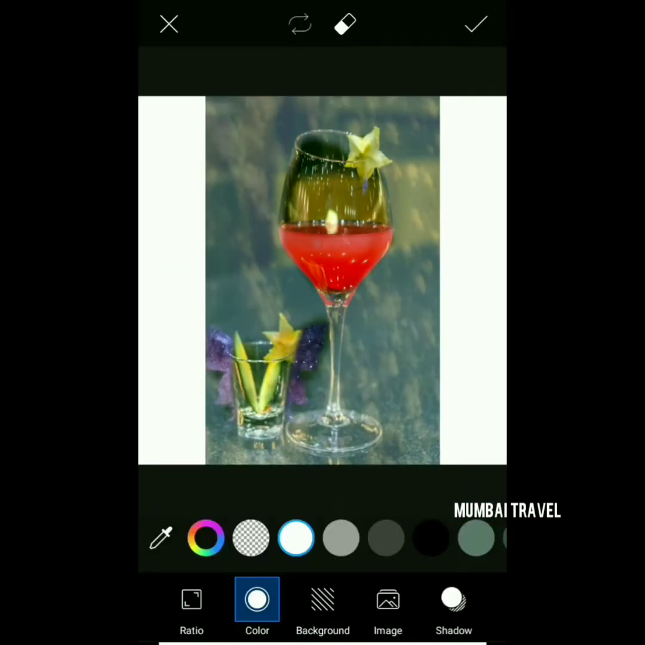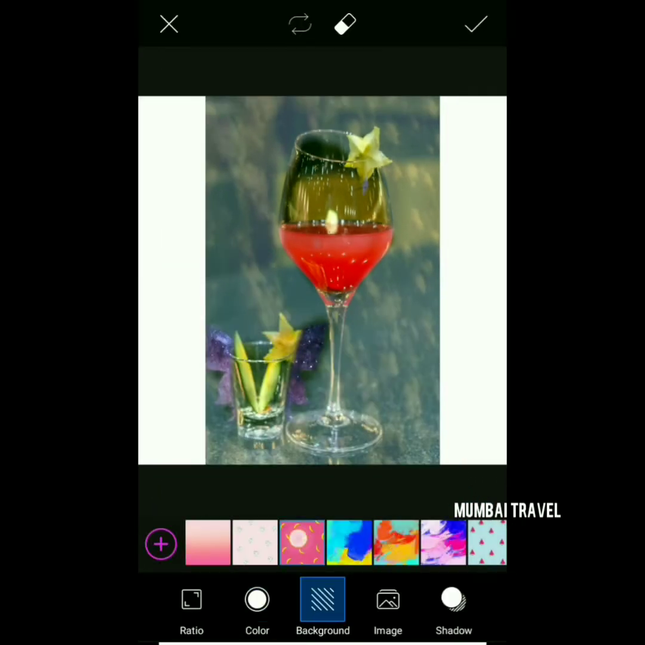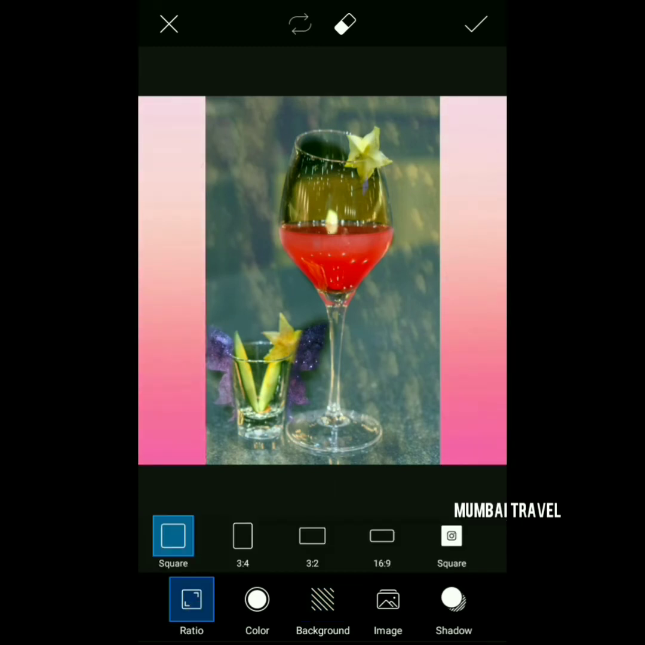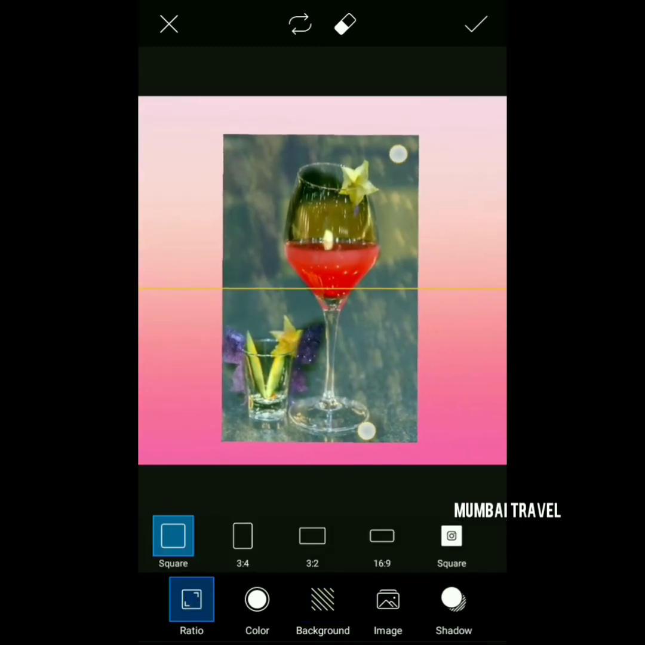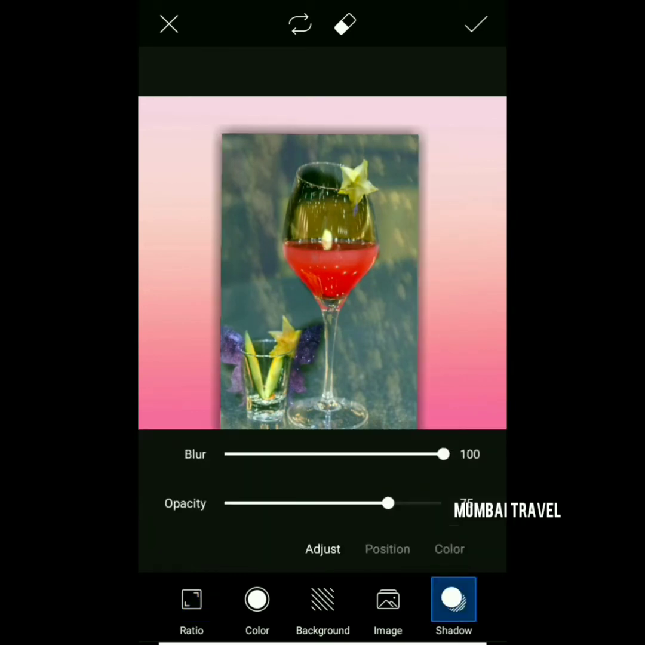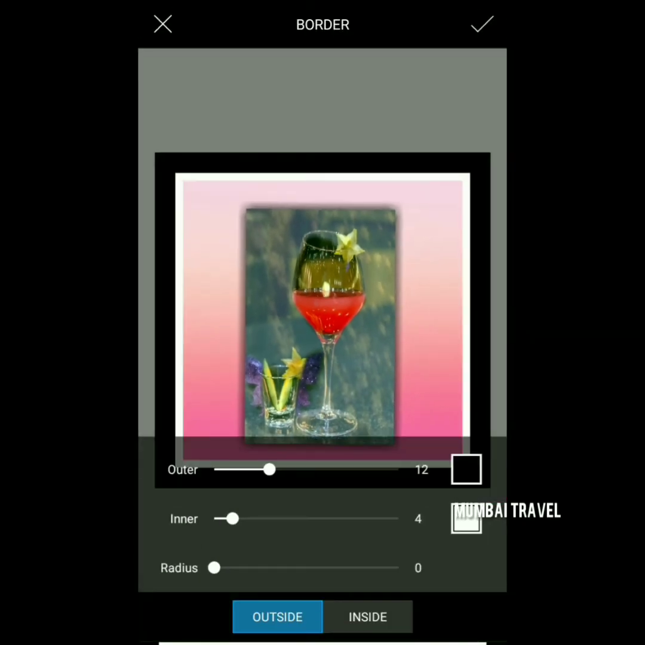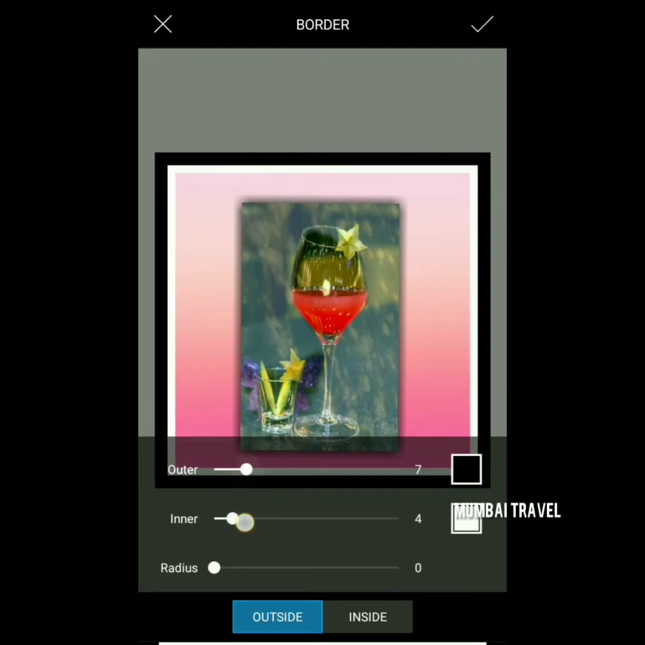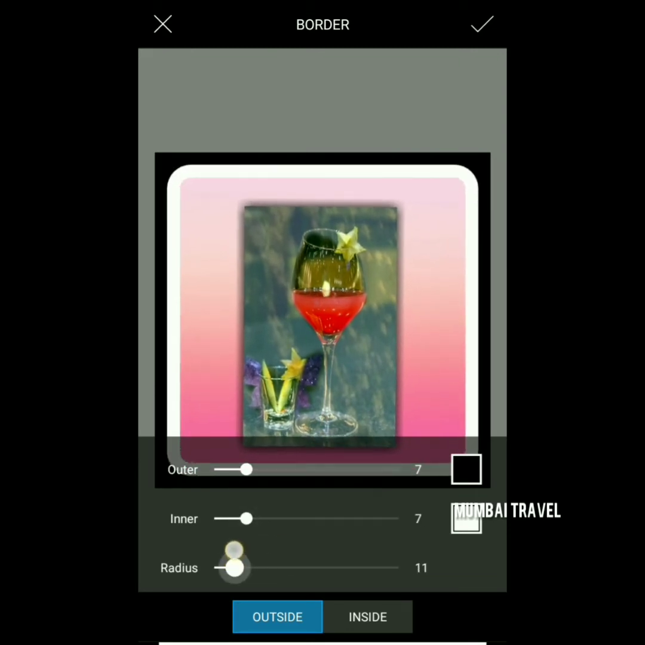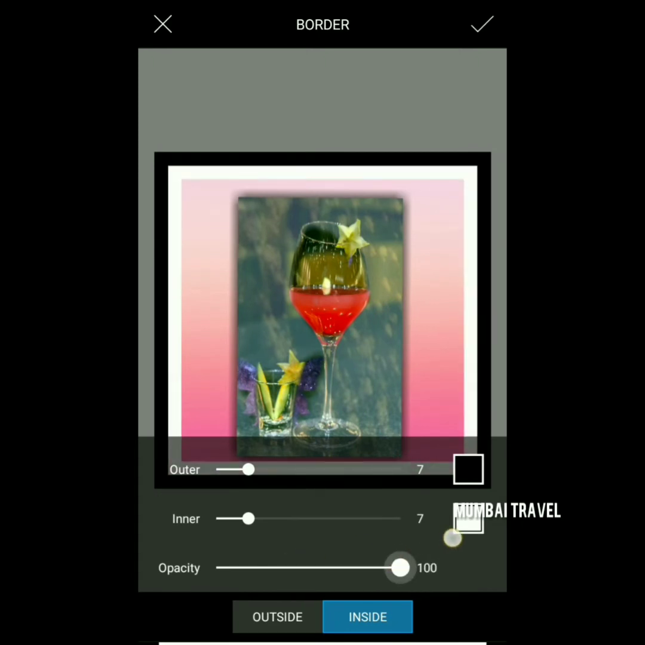So next, coming to the background and the borders, you can change the background, you can add colors, you can add different pictures, you can also decrease the ratio if you want. So you can give a shadow effect to the edges, you can blur it, you can change the opacity as well. Here I'm giving a border also to the picture. You can change the outer and the inner, and you can also change the edges by decreasing or increasing the radius, and it is for both outside and inside of the picture.